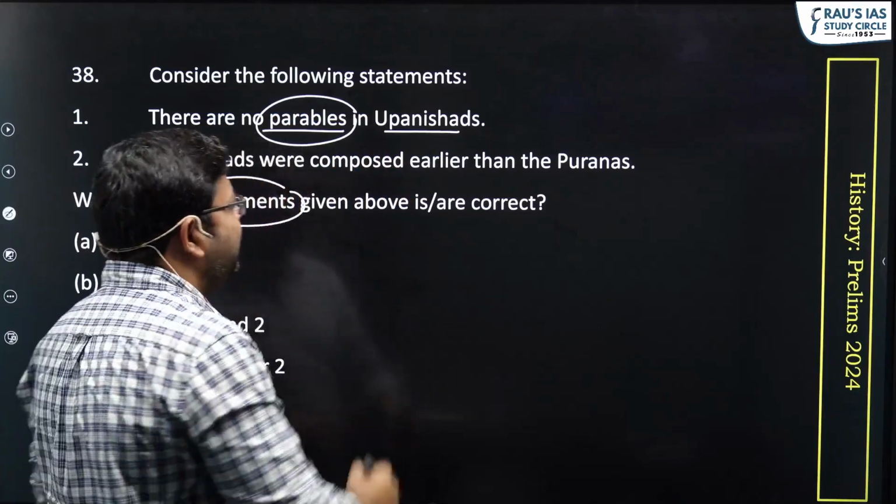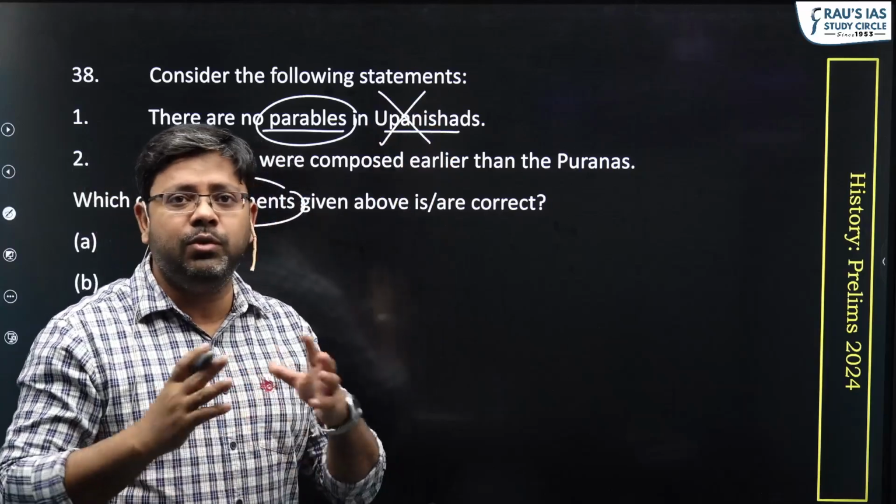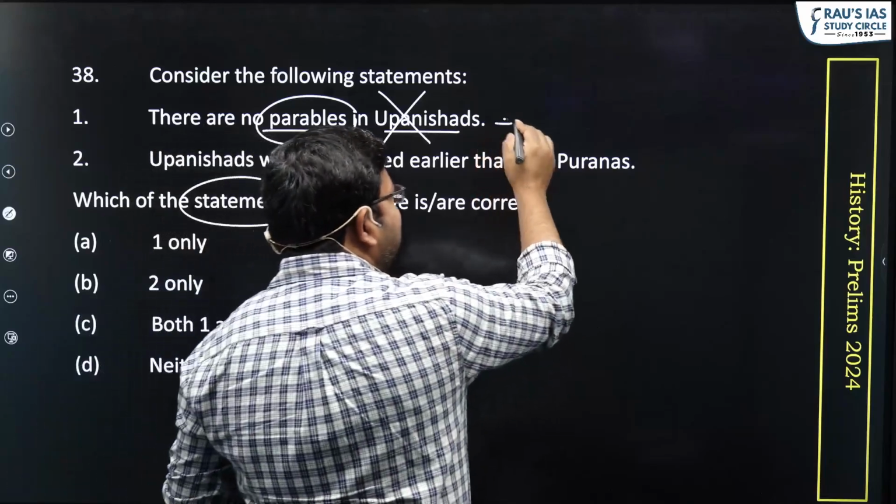Now, the first statement goes wrong because Upanishads had many parables, small stories that give you so many philosophical ideas and moral teachings. A very good example is Kathopanishad.